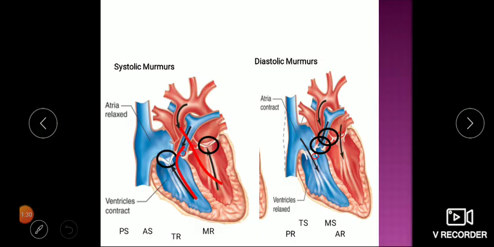Either the valve is narrowed, that is stenosis, or the valve is not closing properly during closure. That is regurgitation. Regurgitation means blood will go back in the opposite direction. In stenosis it is going in the same direction, but because of the narrowed opening it is creating some sound. This sound is called a murmur.